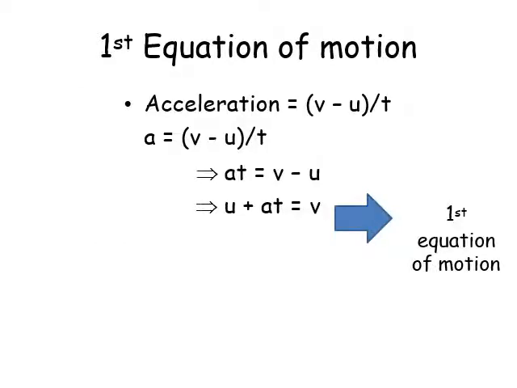The first equation of motion: acceleration A is equal to (V minus U) divided by T, which implies AT is equal to V minus U, which also implies V is equal to U plus AT. So this is the first equation, V is equal to U plus AT.